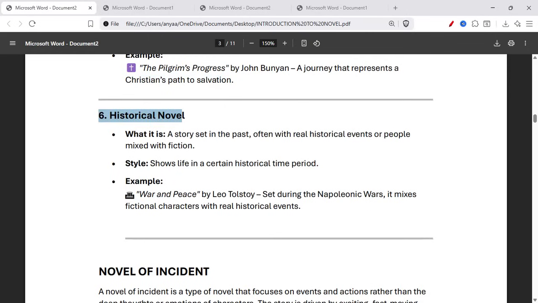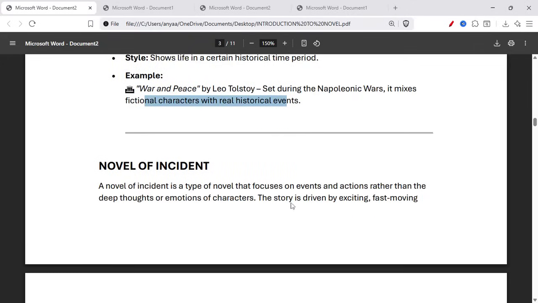Number 6 and the last is the historical novel. So what is it? A story set in the past, often with real historical events or people mixed with fiction. It shows life in a certain historical time period, for example, War and Peace by Leo Tolstoy. It's set during the Napoleonic Wars. It mixes fictional characters with real historical events.